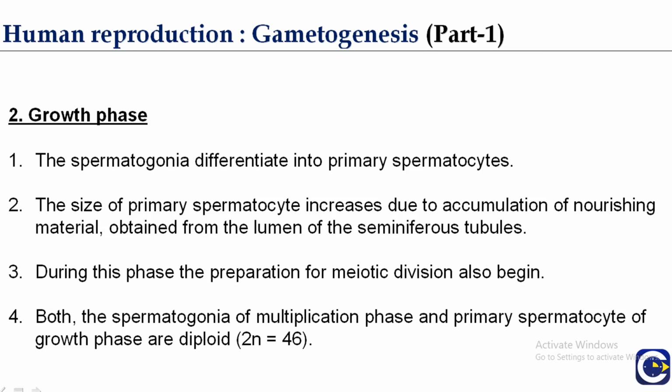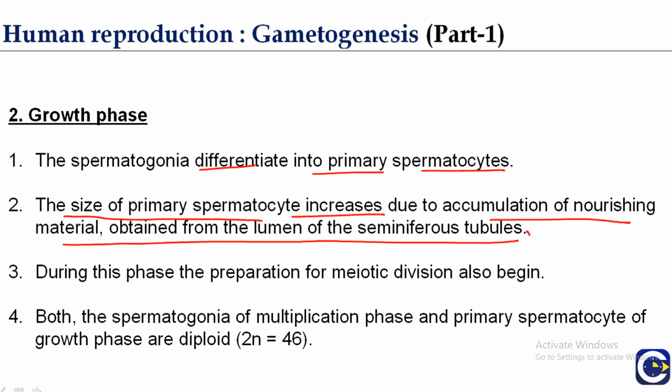In the growth phase, the spermatogonia, which are produced in the multiplication phase from the germ cell by means of mitosis, differentiate into the primary spermatocytes. The size of the primary spermatocyte increases due to the accumulation of nourishing material obtained from the lumen of the seminiferous tubules. During this phase, the preparation for meiosis division also starts.